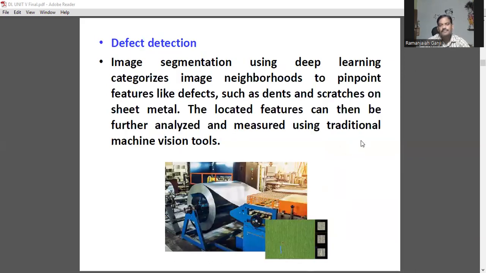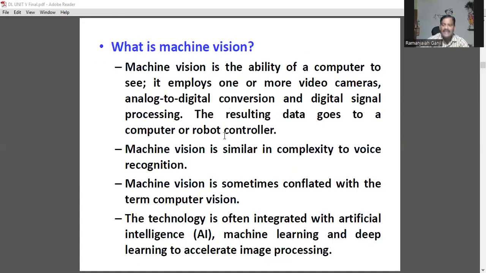Defect detection. There is a concept called image segmentation. Using deep learning, it categorizes image neighborhoods to pinpoint features like defects, such as dents or scratches on sheet metal. The located feature can be further analyzed and measured by using traditional machine vision tools. That means image processing is closely associated with deep learning technology. Without image processing, these applications may not be produced.